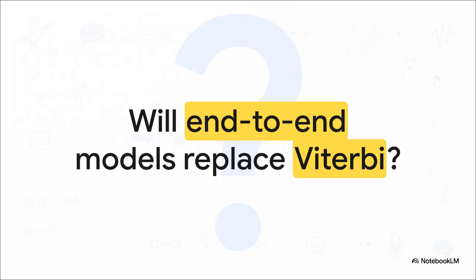But as we wrap up this explainer, I want to leave you with a really fascinating question, drawn from the evolution of these systems. That whole hard alignment dance of Viterbi training, guessing an alignment, training, and repeating, is exactly the pain point that modern end-to-end neural models, using something called CTC loss, were designed to completely remove. CTC just sums over all the alignments in one go, requiring no separate alignment stage whatsoever. So as end-to-end models continue to dominate the field, will the beautiful classical dynamic programming of Viterbi eventually be fully replaced? It's a massive shift in how machines learn to listen, and definitely something to chew on.